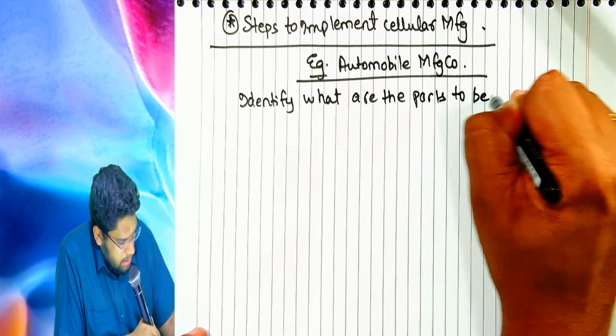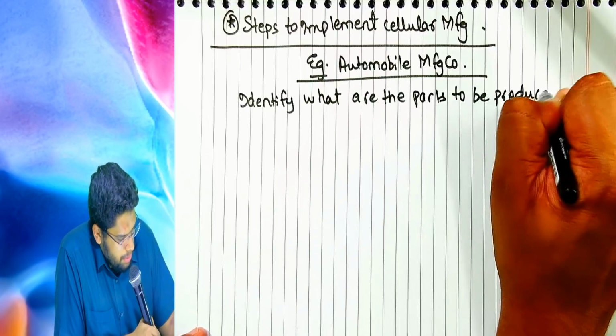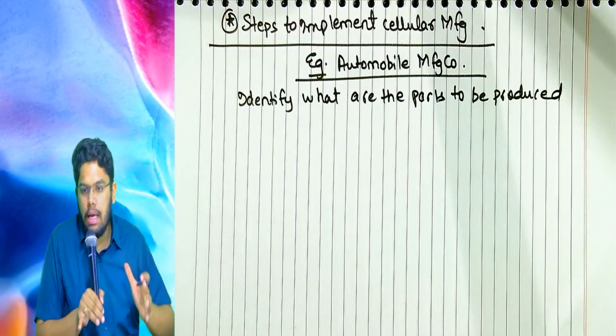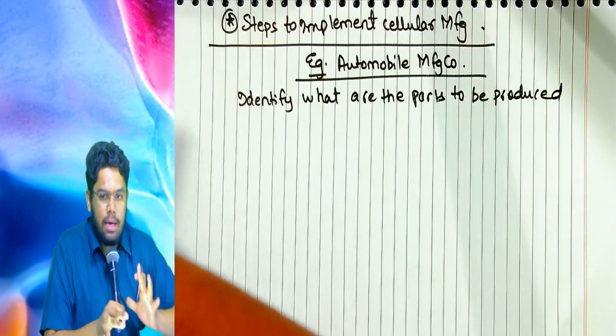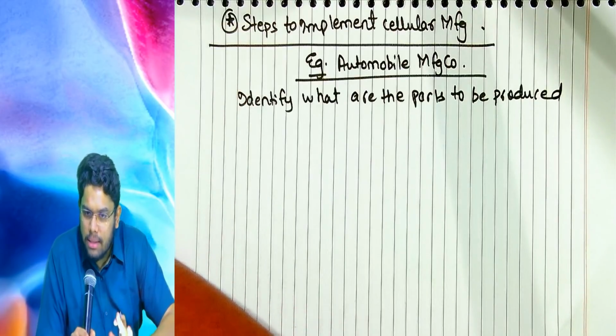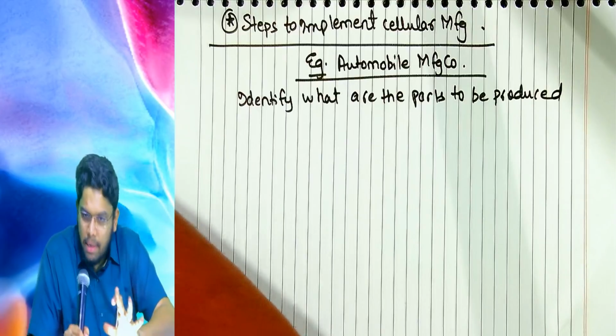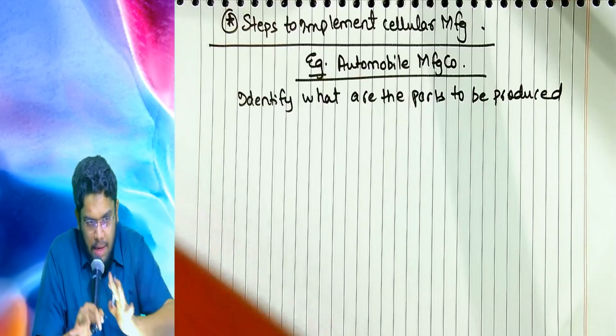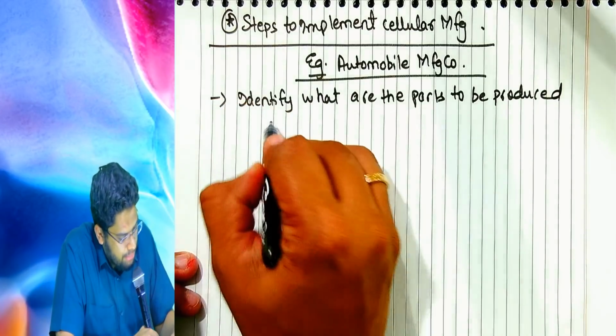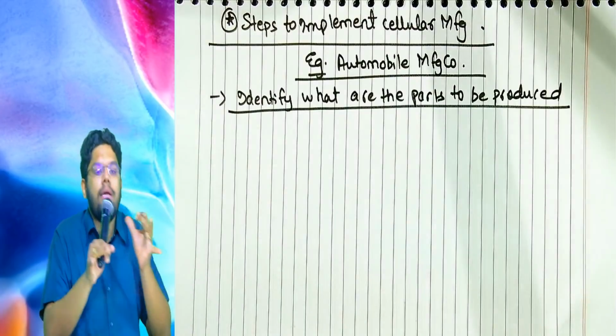First you have to produce so many parts, and only after that will the car be assembled. All of you agree that a car comprises many parts, big and small, or not? So first identify what parts need to be produced.